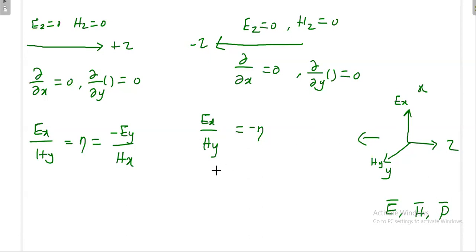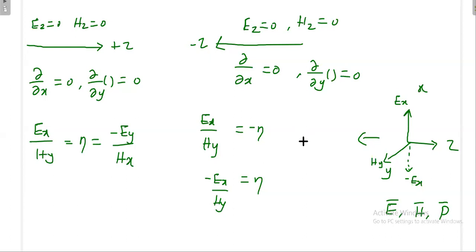Say for example, instead of writing in this way, you can also write in this way. There is nothing wrong. Minus Ex divided by Hy. Then what is the meaning? Your electric field is going in this direction. If the electric field goes in this direction, then you apply the right hand rule. Very clearly you go from minus Ex to Hy, then really you are going in the minus z direction. So you can apply minus here also, or here also. There is nothing wrong here. Both are okay.